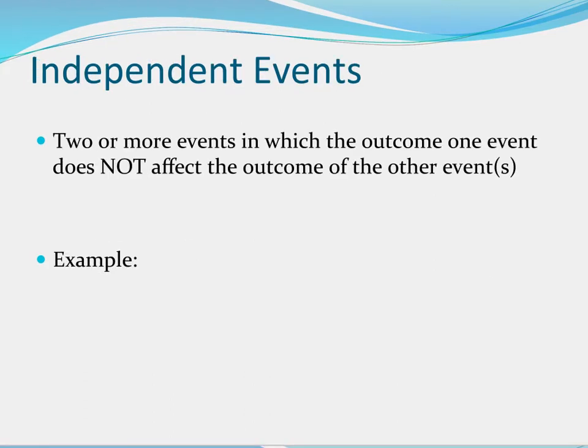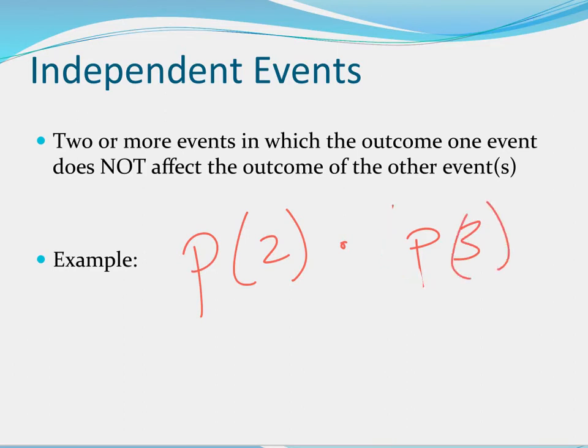So back to the compound events idea, independent events. The first example I gave you was kind of like that: one doesn't affect the other. If I roll a number cube twice, so let's switch to a pen here, the probability of getting a 2, and then the probability of getting a 3. They don't affect each other.